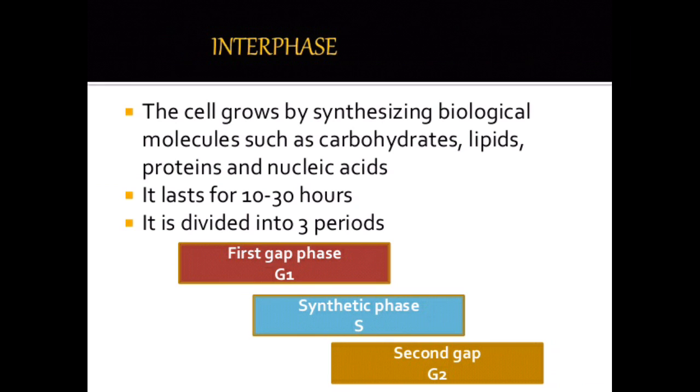And third is the second gap, that is the G2 phase. In G1 and G2 phase, there is a continuous synthesis of biologically active molecules like carbohydrates, lipids, proteins, etc. And in the synthetic phase only there is a synthesis of nucleic acid, meaning the duplication of DNA.